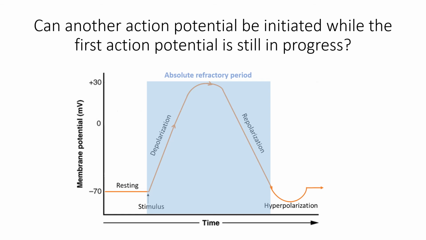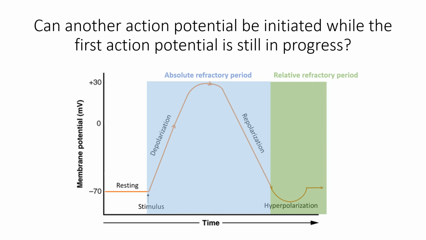As voltage-gated sodium channels transition from the inactivated to closed state, they become capable of being activated or open, and therefore membrane becomes capable of supporting second action potential. The period during which second action potential can be initiated is called relative refractory period.